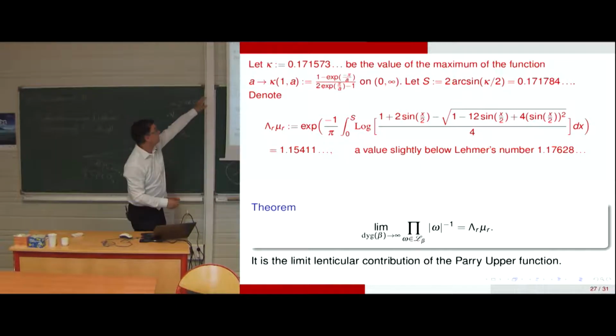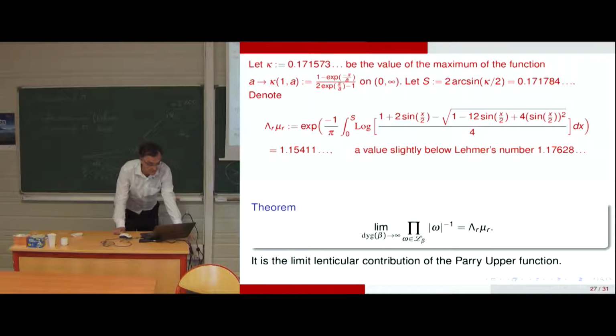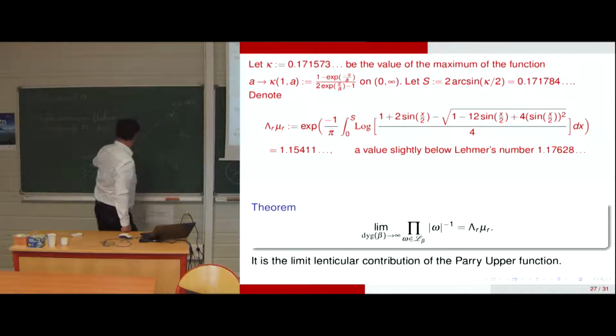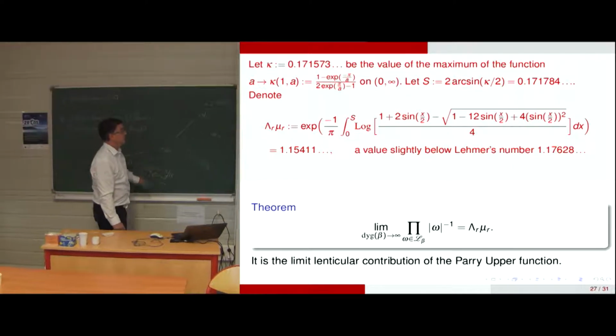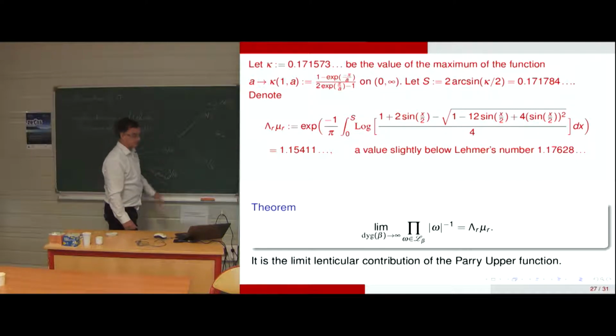So up to some constants which are here, there exists a certain value greater than 1.15411, slightly below the number of Lehmer, the smallest Mahler measure known, which is this one, and we come from the techniques applied to this limit angular sector, and with the Rouché method.